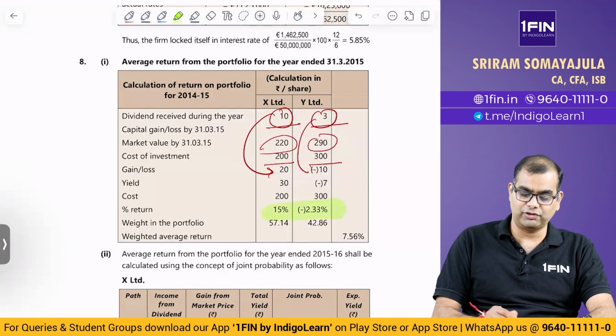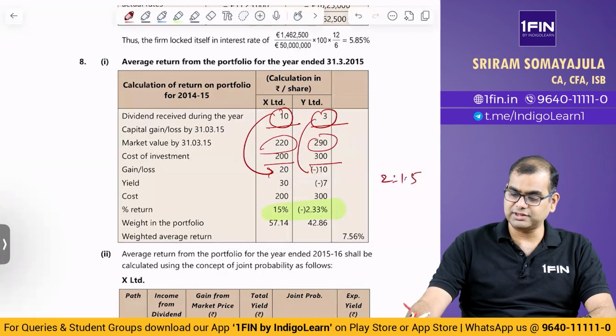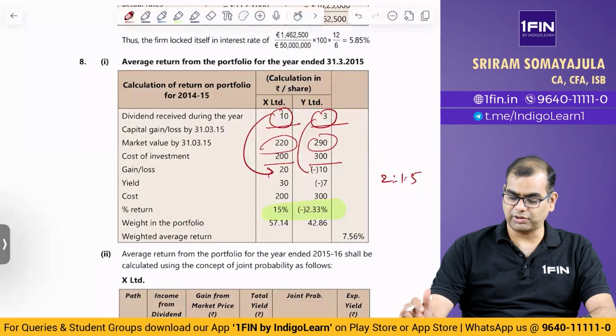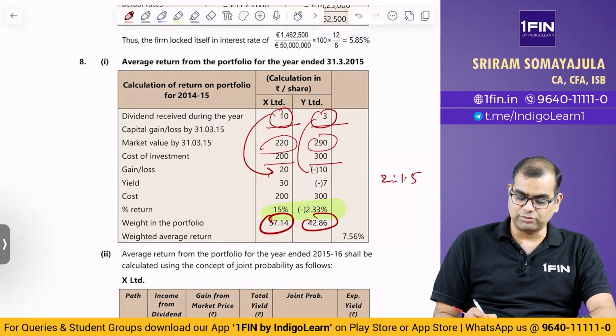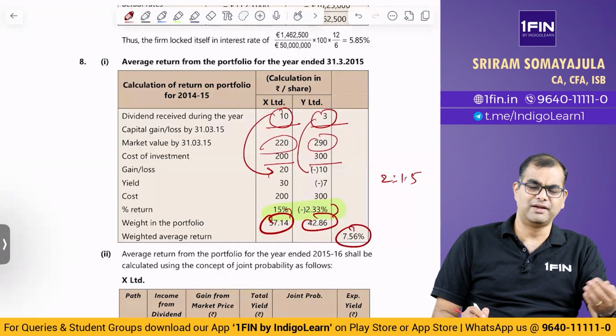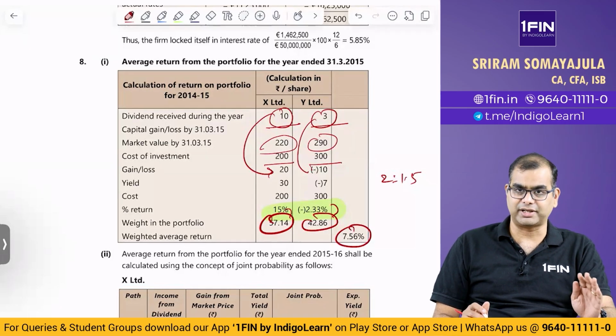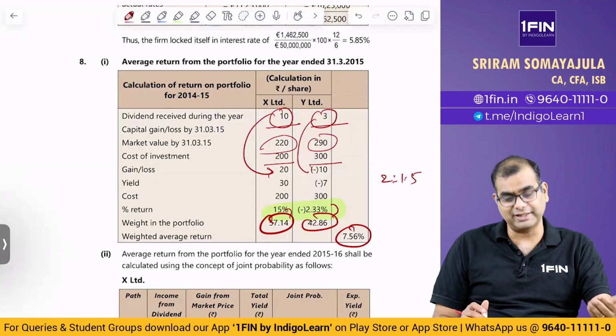What is their weight in the portfolio? The weight in the portfolio is very clear: 2 to 1.5. That is 2 by 3.5, which is how much? 57.14. Yes, 57.14. The balance is 42.86. So you multiply these two weights with these two percentages and you'll get 7.56. We did the same thing in the study material also, or even what we solved in the class.